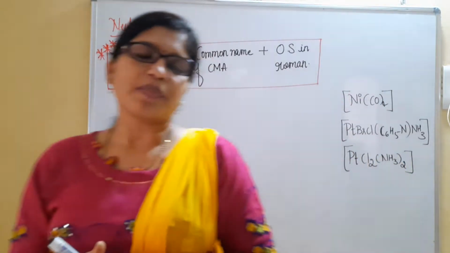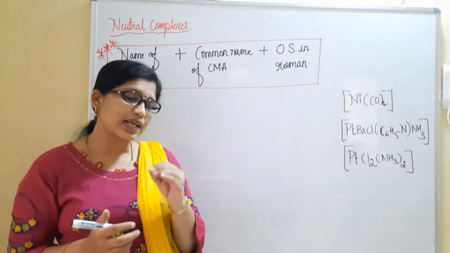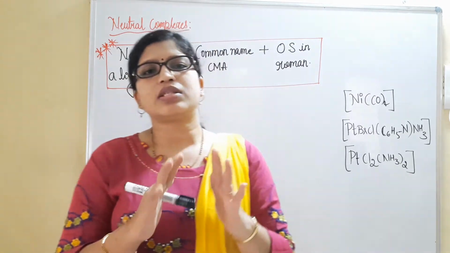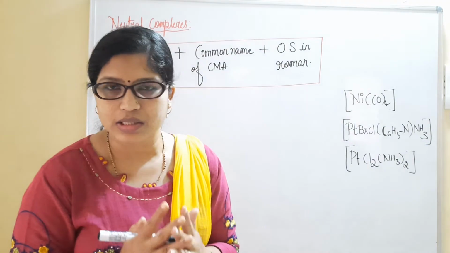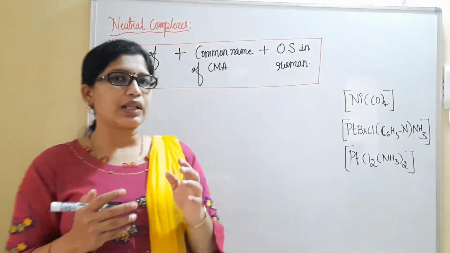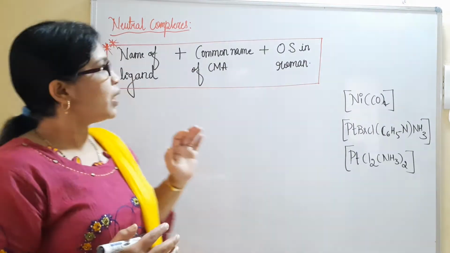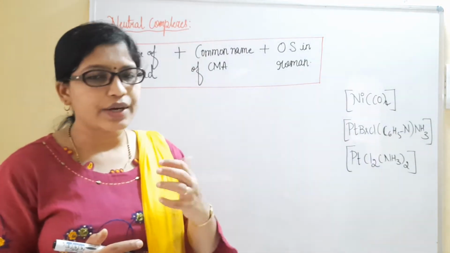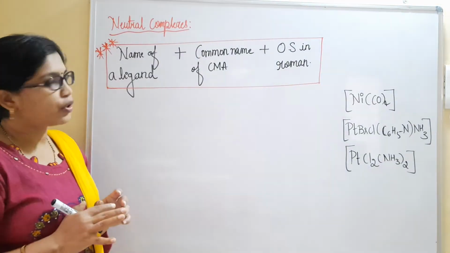Naming the neutral complexes is the easiest compared to the anionic complexes and cationic complexes. When you come to neutral ligands, generally they do not show any kind of charges on the complexes. When the charges are appearing, definitely they are cationic complexes, or they may be anionic complexes. In this case, we are naming certain neutral kind of complexes. So for that, very simple 3 points we have to remember here.